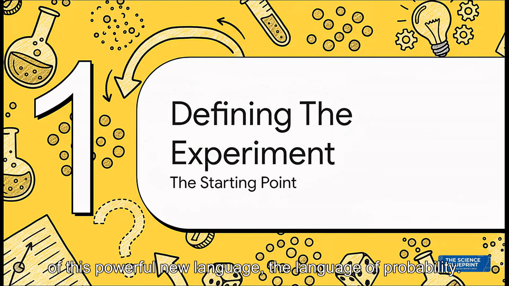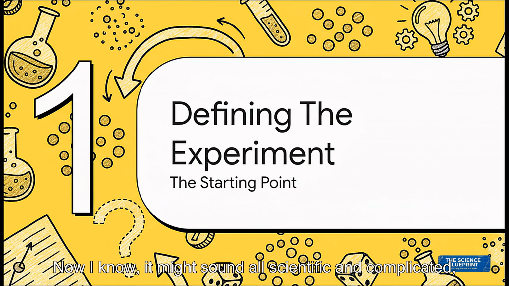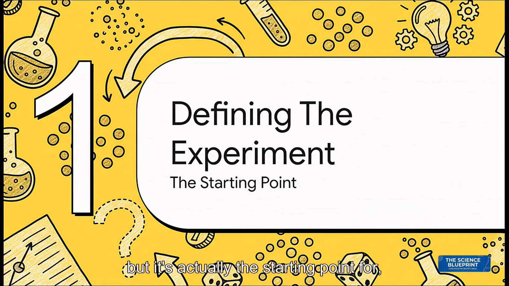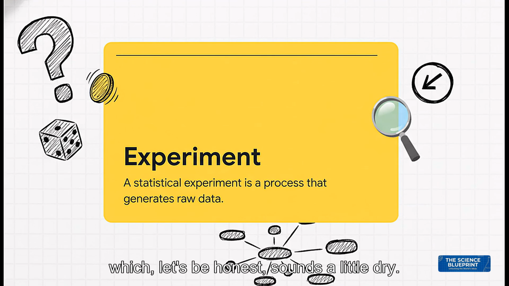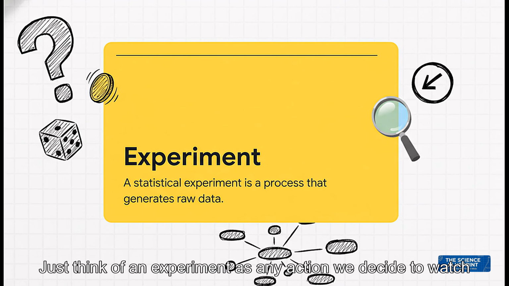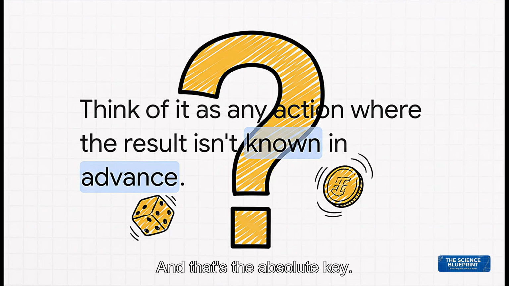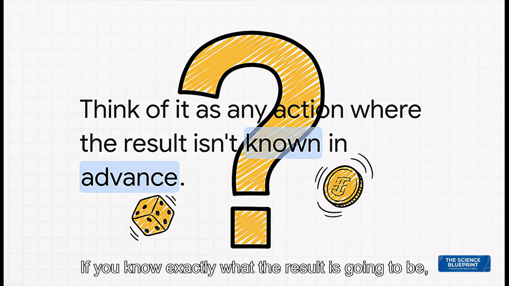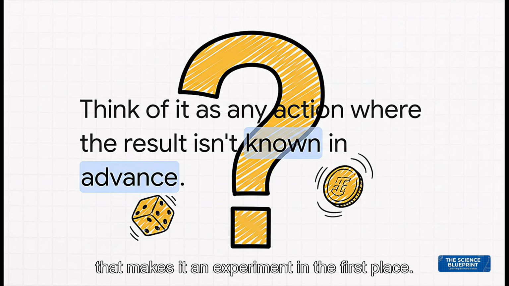of probability. Okay, so the very first word in our new vocabulary is experiment. Now I know, it might sound all scientific and complicated, but it's actually the starting point for everything else we're going to talk about. The official definition says it's a process that generates raw data, which, let's be honest, sounds a little dry. So let's break that down. Just think of an experiment as any action we decide to watch, where we're just waiting to see what happens, what data it gives us. And that's the absolute key. If you know exactly what the result is going to be, it's not a statistical experiment. It's the not knowing, the uncertainty, that makes it an experiment in the first place.